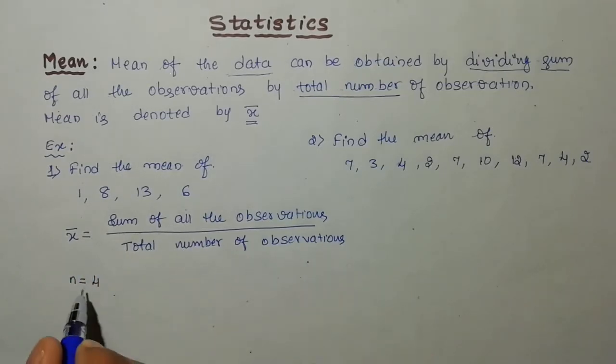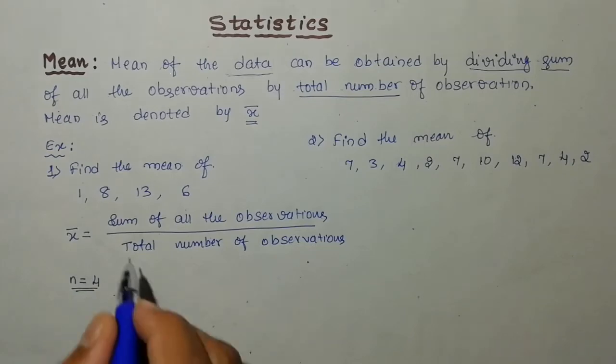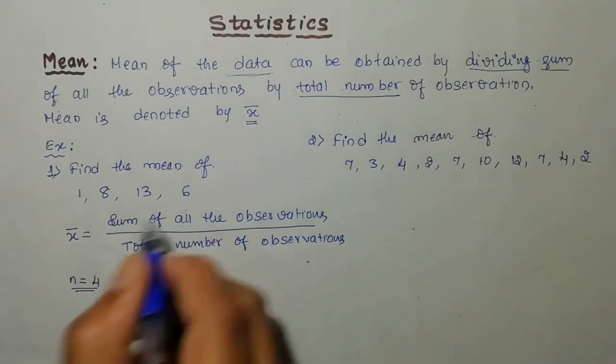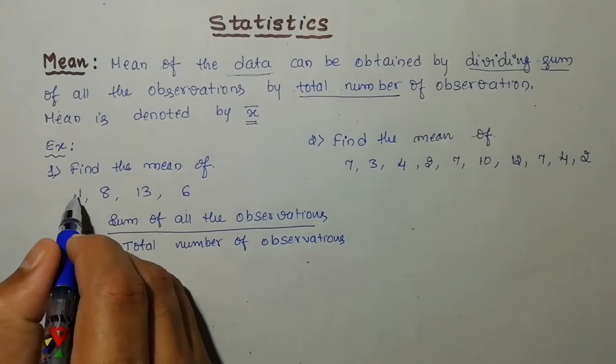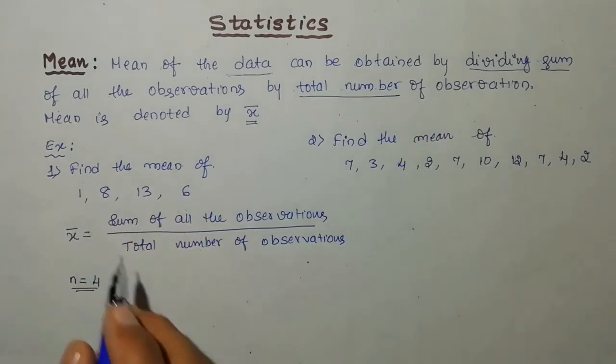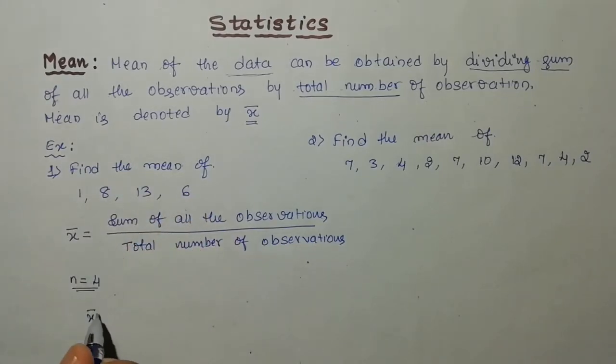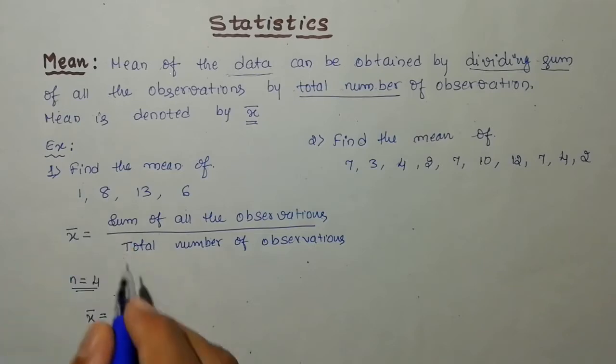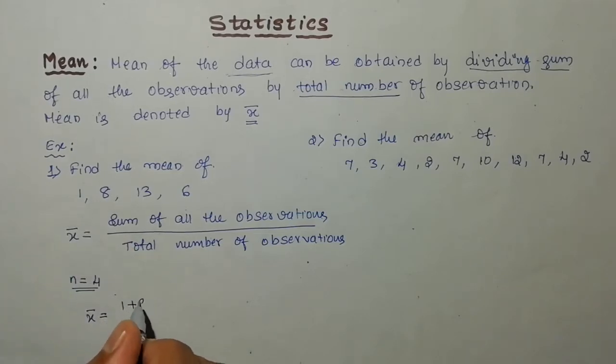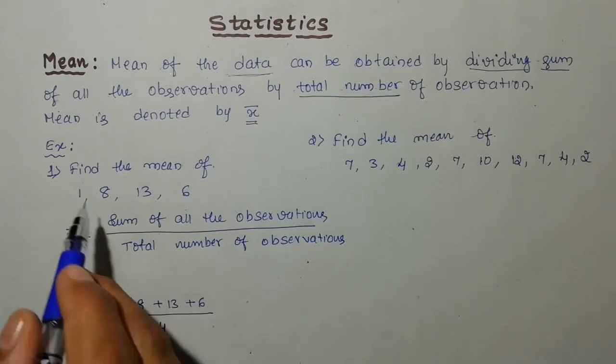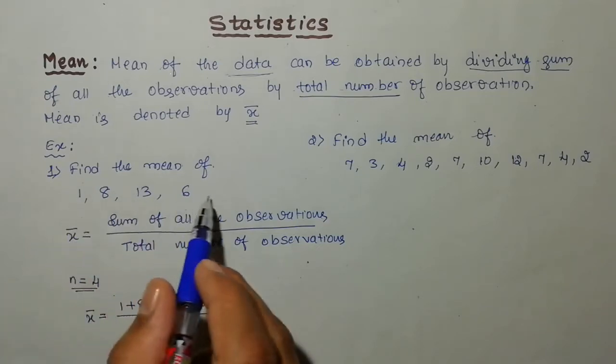This is the denominator. Total number of observations is equal to 4. And you need to consider the sum of all the observations, which means you need to add all these numbers, then you will get x bar. Therefore x bar is equal to 1 plus 8 plus 13 plus 6, whole divided by 4, because the total number of observations is 4 and the numerator is the sum of all these observations.